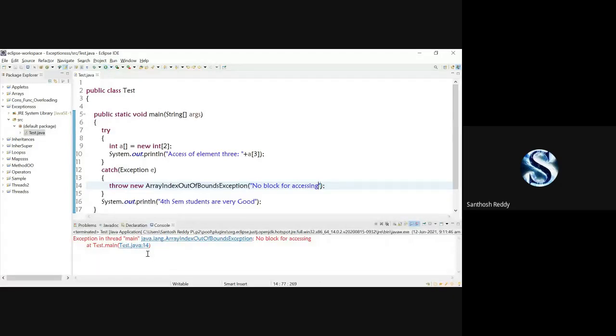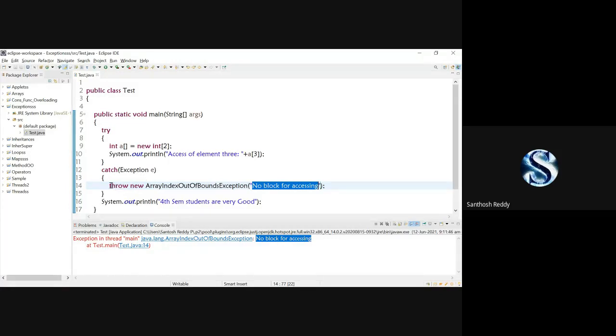That's it. See, here you can check it out. We have got an error, but whatever string I have passed here, it is showing that particular message. Whatever data you have passed here, the same data will be shown on the console. This is how, using the throw keyword, we can send a message to display on the screen.